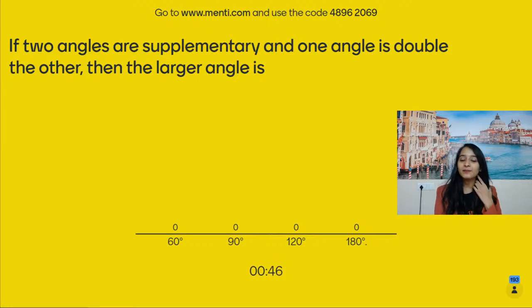Two angles are supplementary. What is the largest angle? I don't want the value of x. I want the value of 2x. You got the wrong answer? Pratyaksha, why bacha? Come on, you have 30 more seconds.